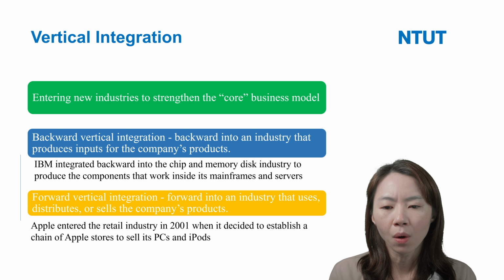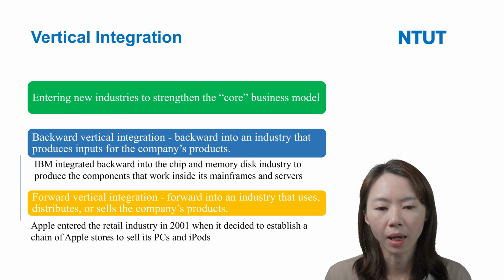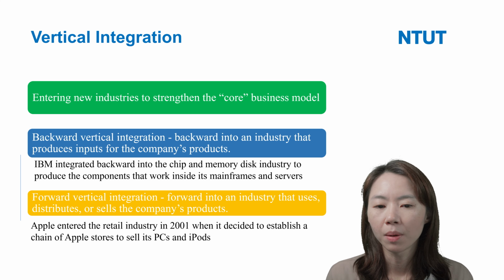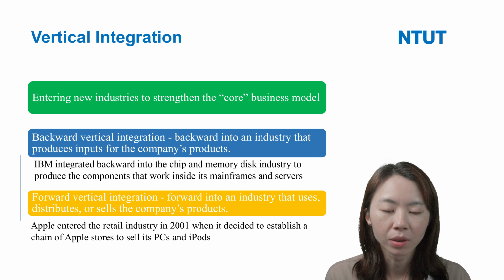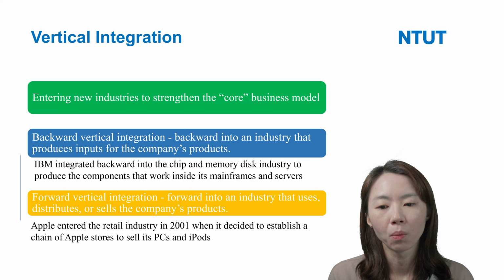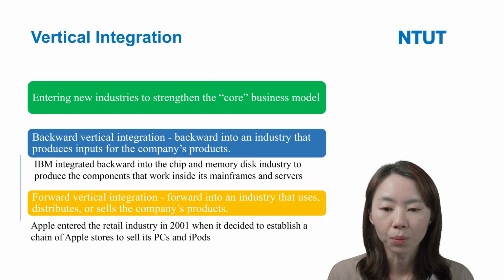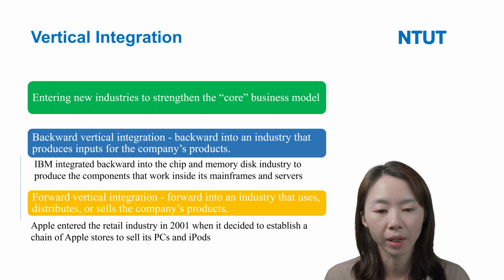And forward vertical integration means that the company moves forward into an industry that is close to the user or the channel, right? For example, Apple. In 2001, Apple entered the retail industry when it decided to establish a chain of Apple Stores to sell its PCs, iPods and iPads.